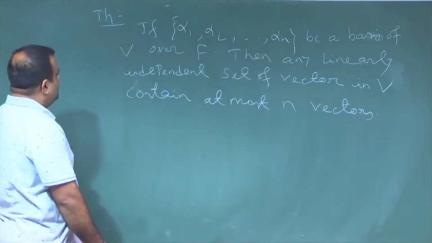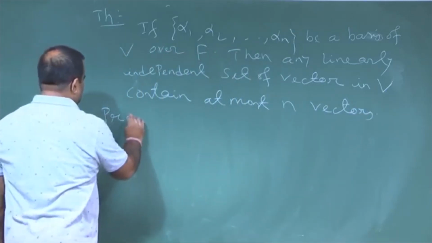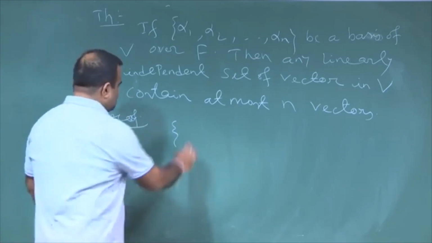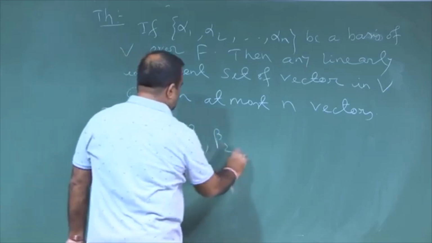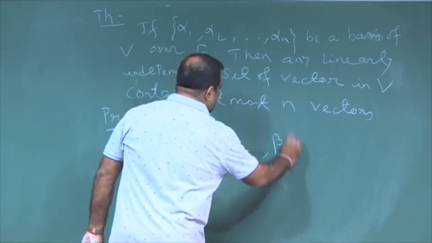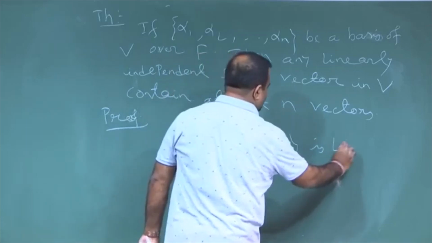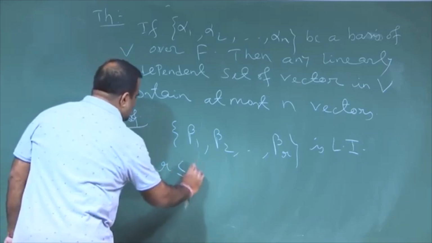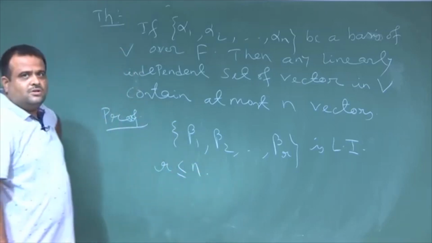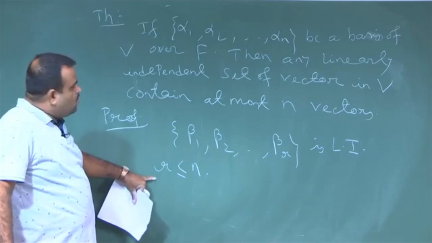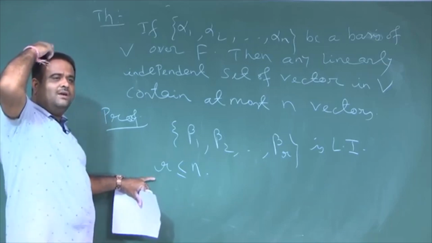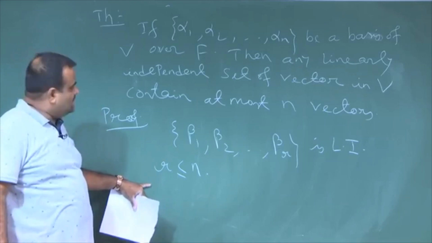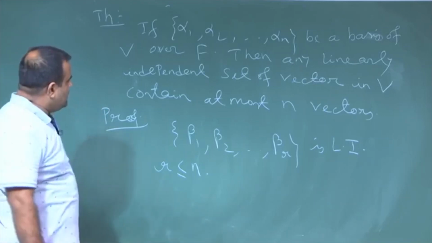So, how to prove this? If you take a linearly independent set of vectors beta 1, beta 2, ..., beta r, then this theorem is telling us r must be less than or equal to n. So, r cannot be more than n. That is why for R 3 we cannot have a basis with more than 3 elements.